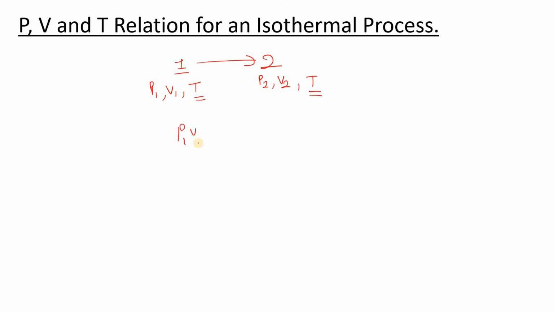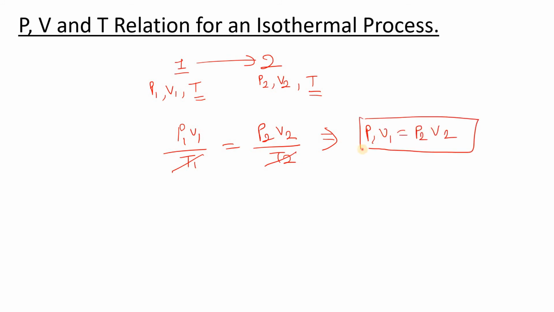Now here we know one relation from the ideal gas equation, and the relation is P1 V1 by T1 is equal to P2 V2 by T2. If you know the formula of the ideal gas equation, you can simply find this. So T1 and T2 will cancel out because these are equal. Now what will be our formula? The formula will be P1 V1 is equal to P2 V2. The formula is as simple as that.